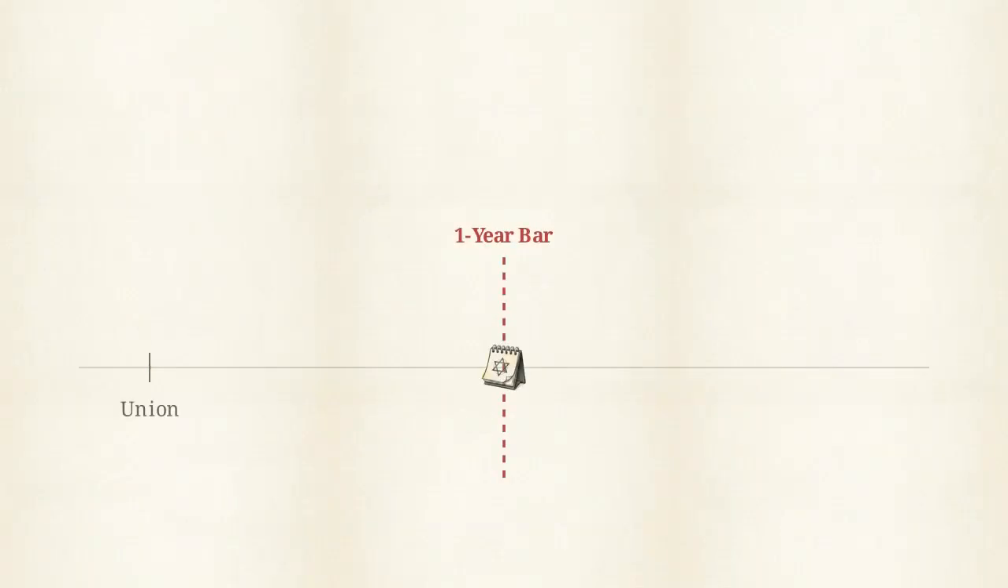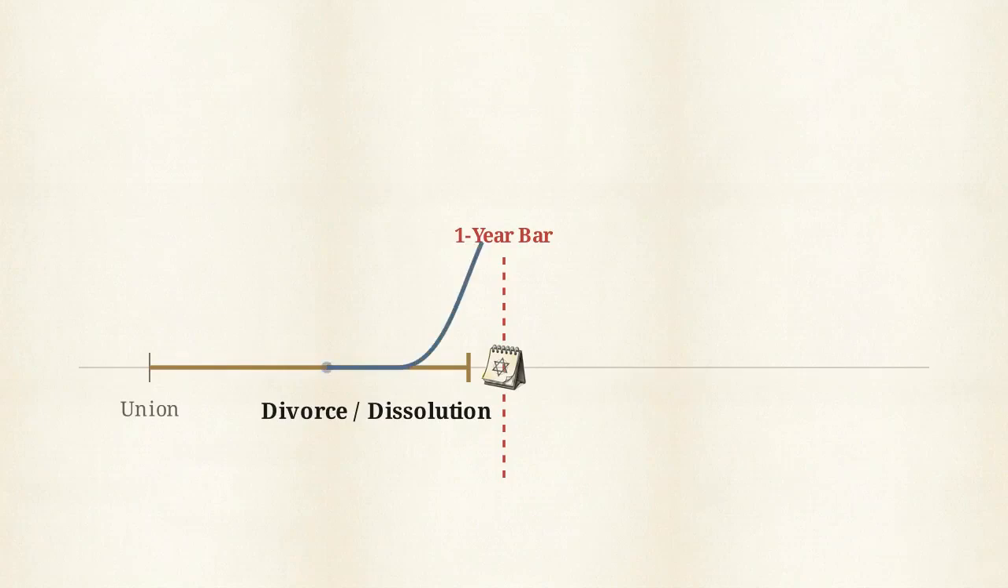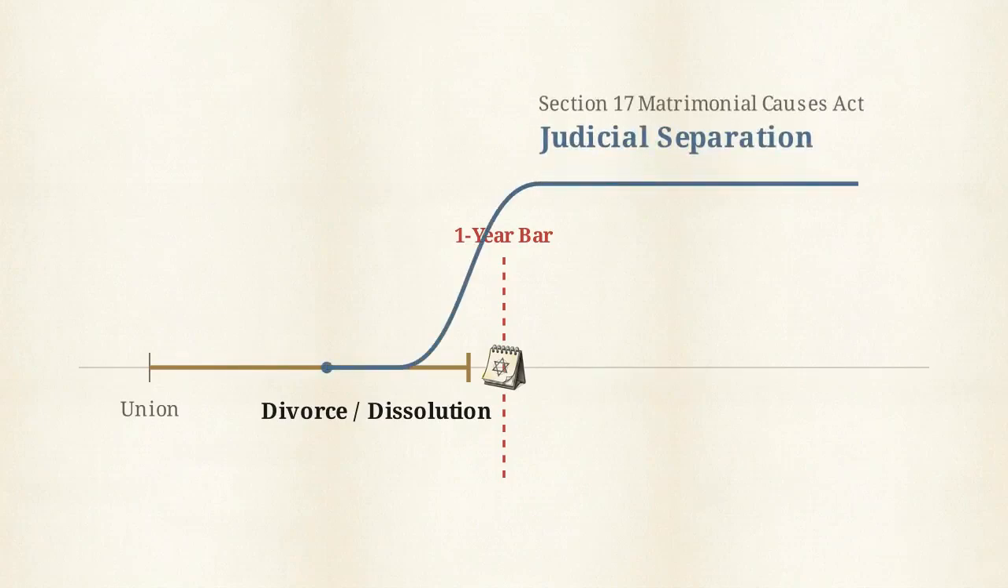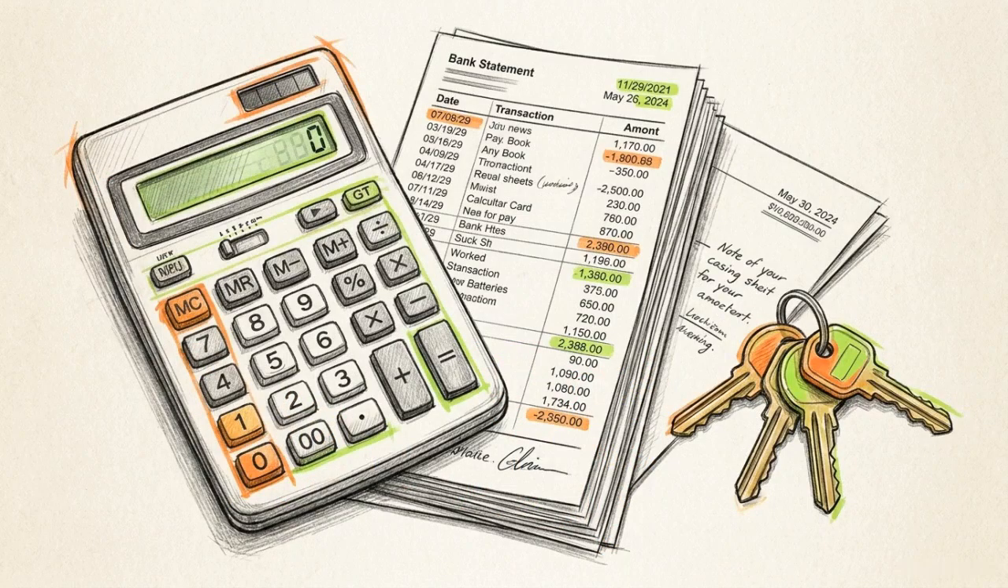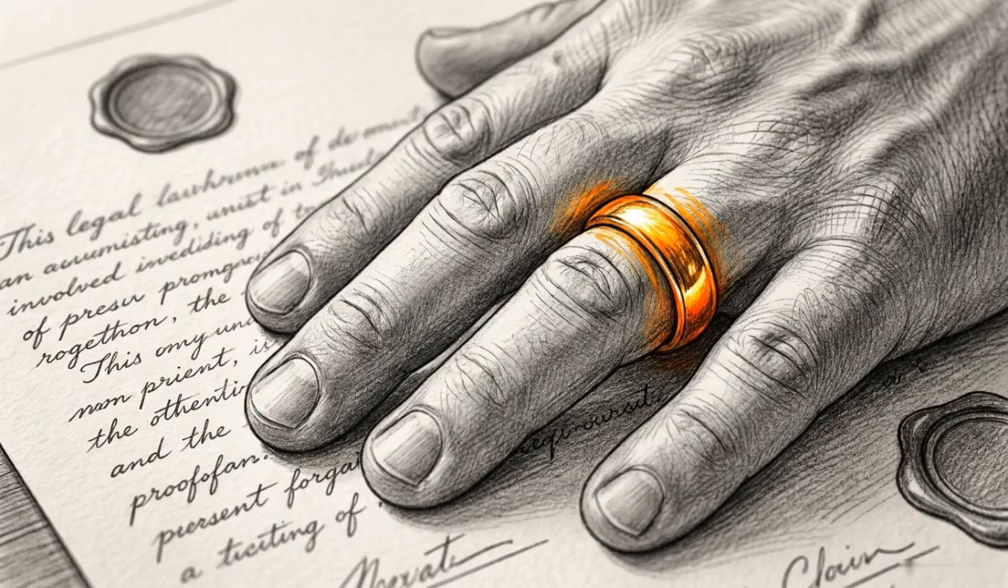In these cases, a practitioner can use Section 17 of the Matrimonial Causes Act to apply for judicial separation. This order legally ends the spouse's obligation to live together. It also allows the court to make broad financial and property adjustment orders, providing many of the remedies available in a divorce. However, judicial separation does not dissolve the legal union itself.